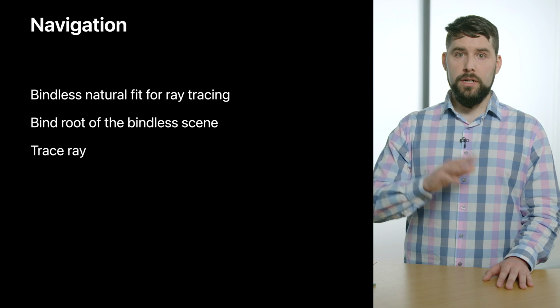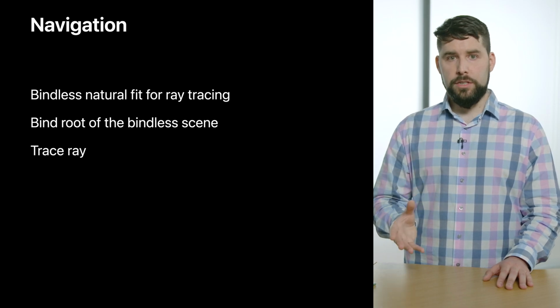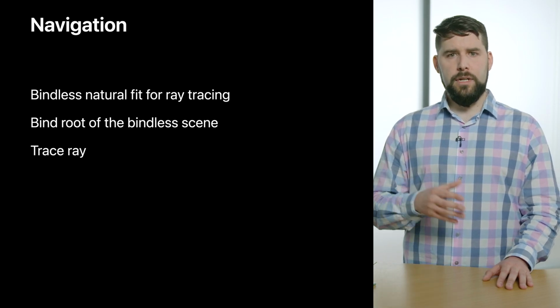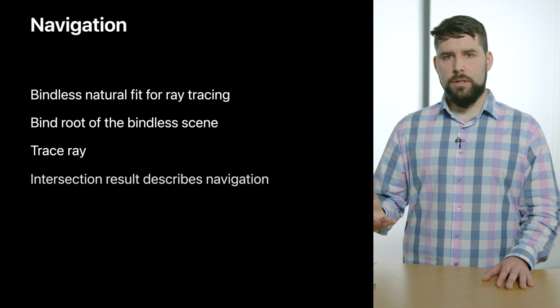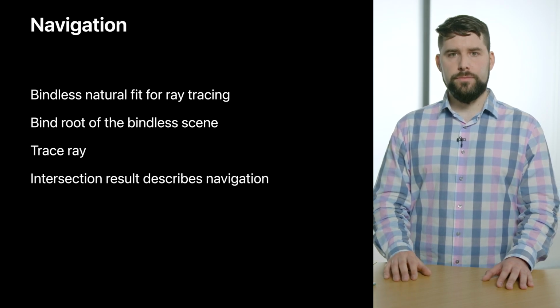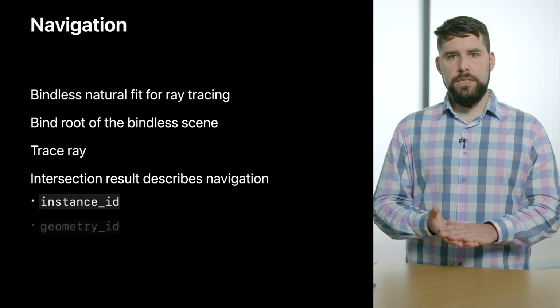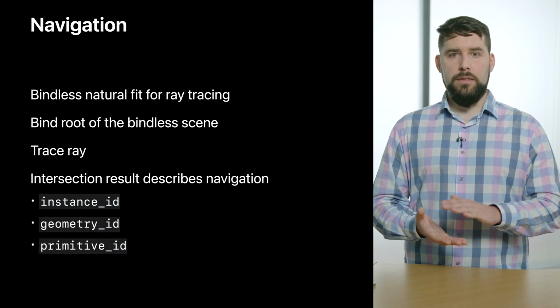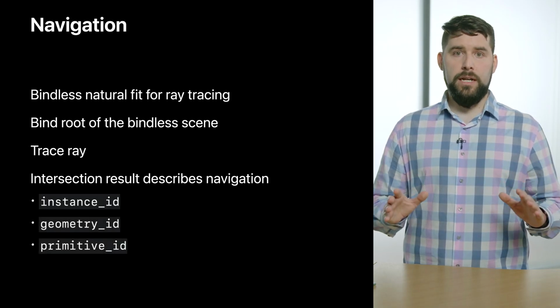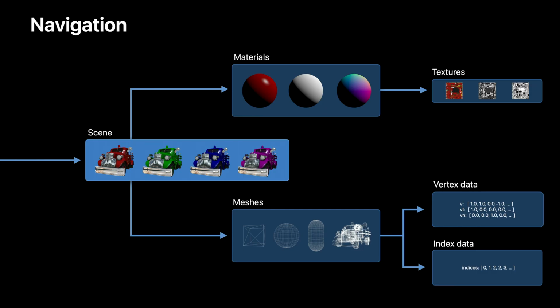Next, from our kernel, we proceed with the ray trace intersection as usual. After we discover an intersection, the intersection result object describes the navigation. We can query this object for instance ID, geometry ID, and primitive ID. These members are designed specifically for navigating our acceleration structures. It is therefore important to build a bindless scene with a structure that mirrors our acceleration structures, such as the one shown earlier. Let's take a look at it again.